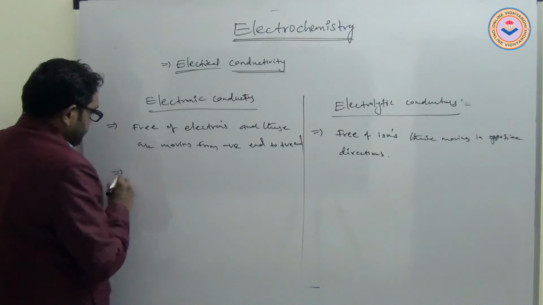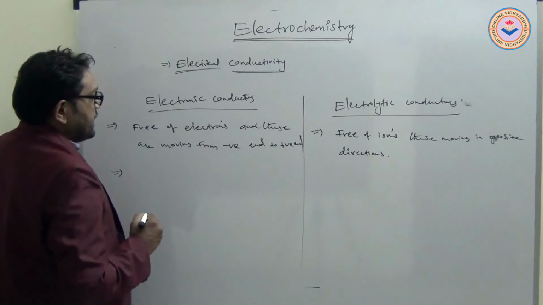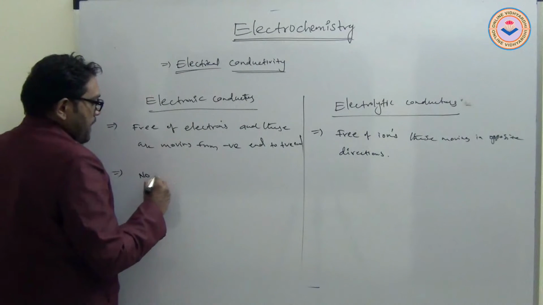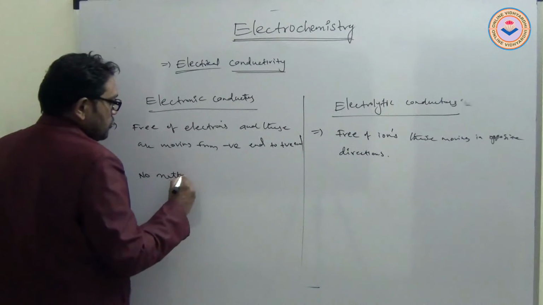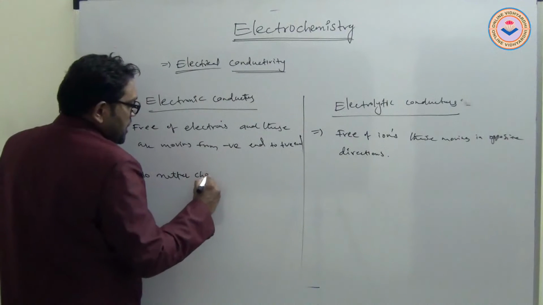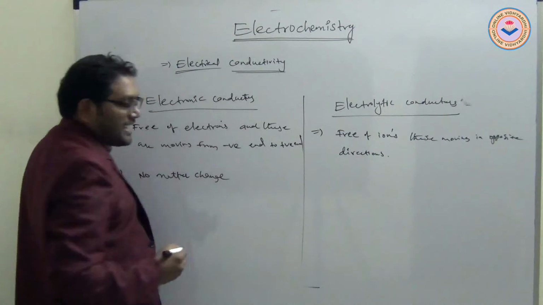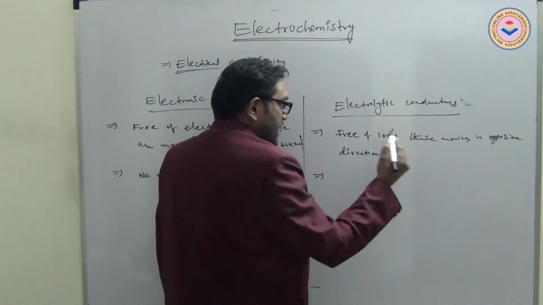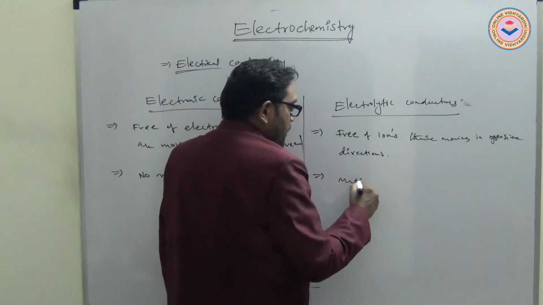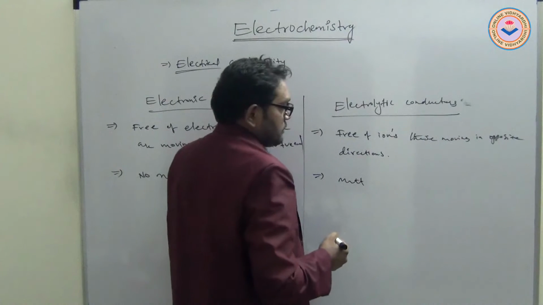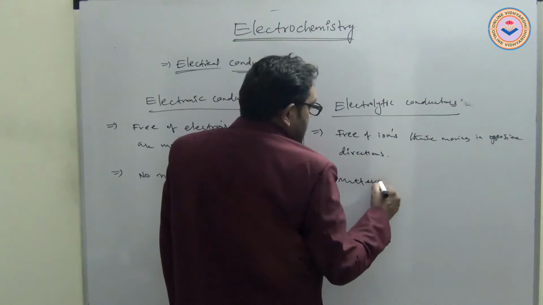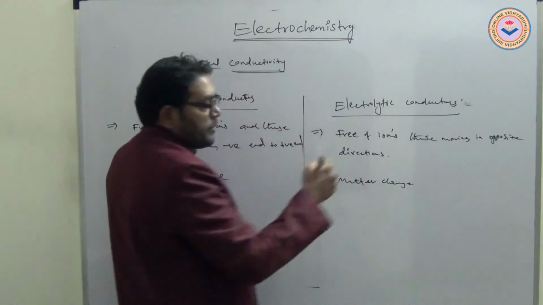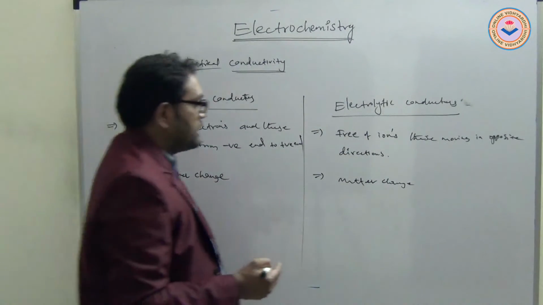Next, in electronic conductors, no matter changes during the conductivity. Here, in electrolytic conductors, matter undergoes physical and chemical change in the form of ions.